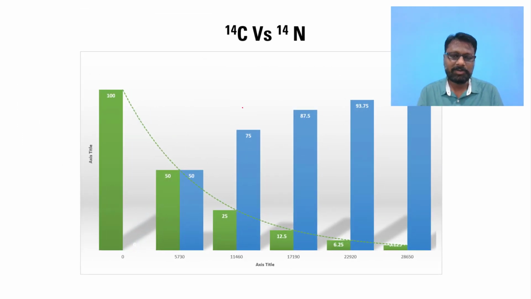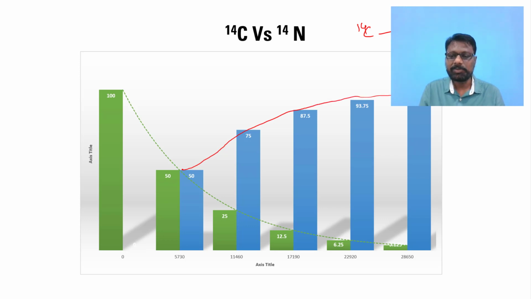Now, when we look into that, we all know that C14, by liberating a beta particle, gets converted back to nitrogen. So in this way, you can see after 5700 years, 50% of the C14 will get converted into N14.